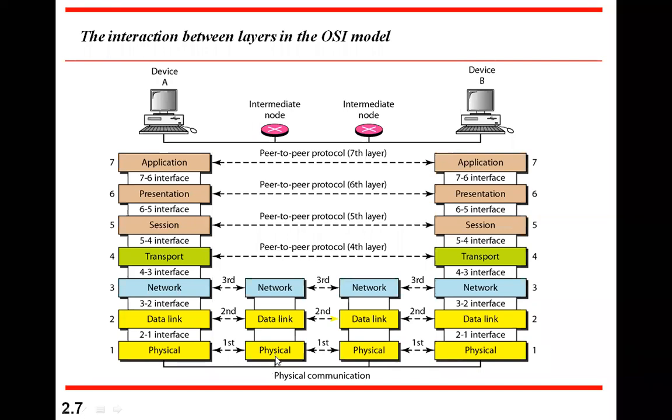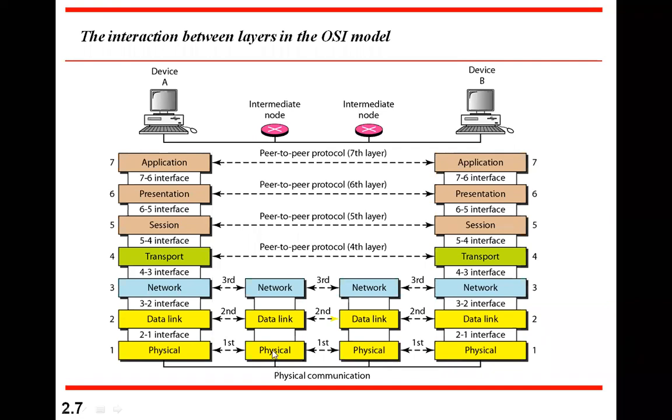Then it comes to the intermediate node: physical, data link, and network. At the intermediate node, the remaining layers are not really required because they only relay the data from one node to another until it reaches the destination device. They keep relaying it. So in some cases you will have 2 layers, in some cases 3 layers only, not beyond that, at the intermediate nodes. Please remember that.